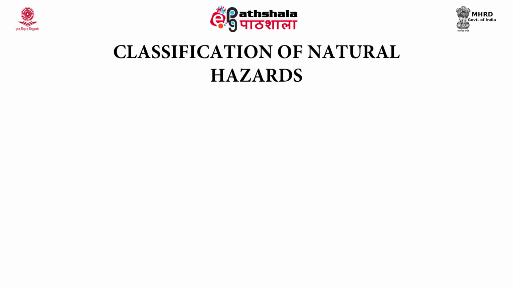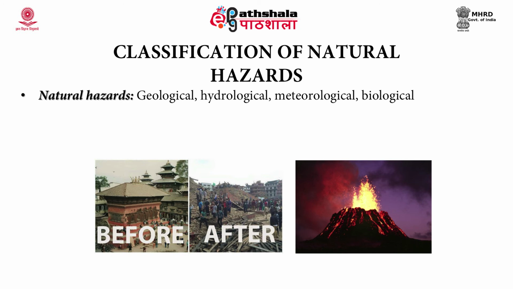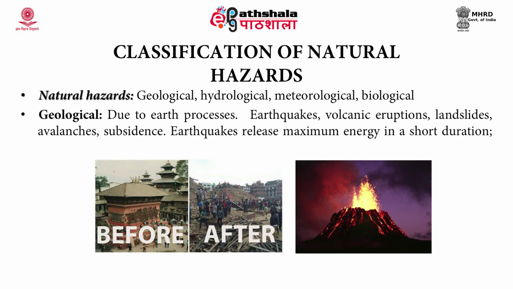How can we classify natural hazards? The natural hazards can be classified as geological, hydrological, meteorological and also biological hazards. Geological hazards, as the name indicates, occur due to the earth processes. For example, earthquakes, volcanic activities, landslides, avalanches, subsidence. The earthquakes release a maximum amount of energy in a short span of time. So earthquakes can last from a few seconds to a few minutes, and the longer the number of minutes, the higher the earthquake will be, and this can cause large scale loss in life and property.